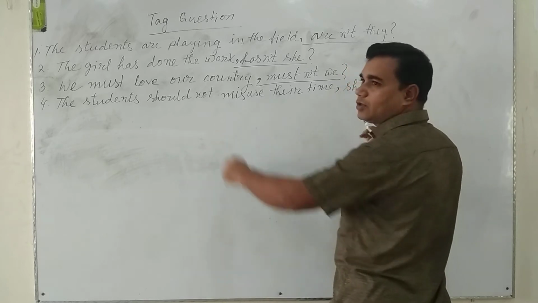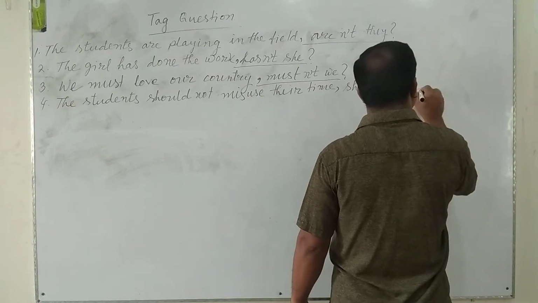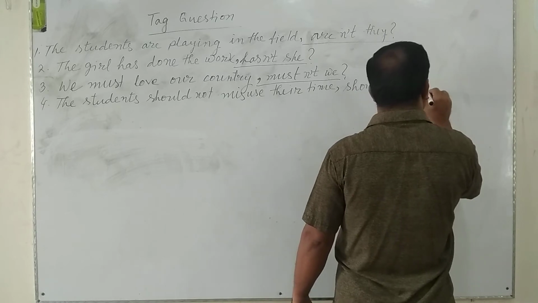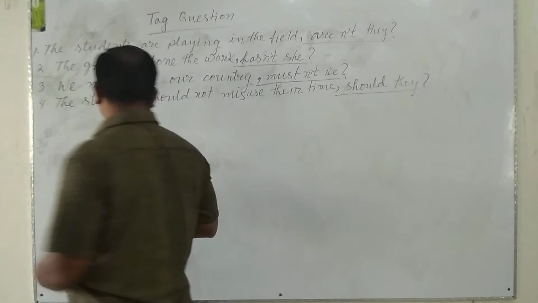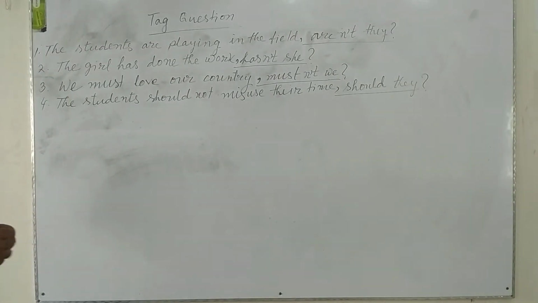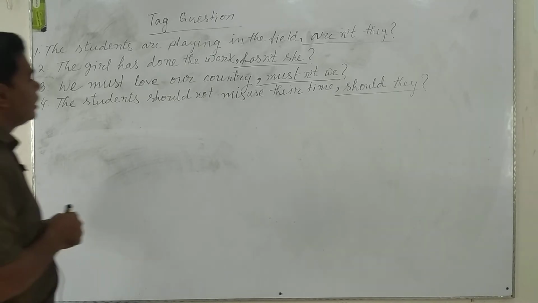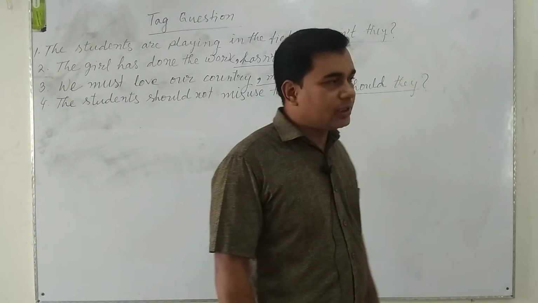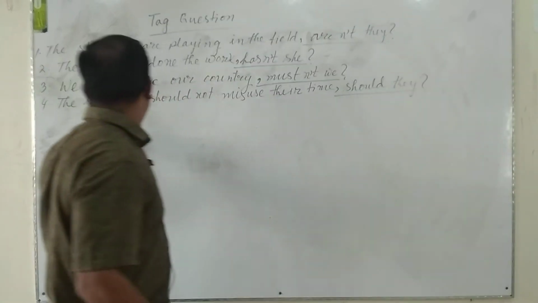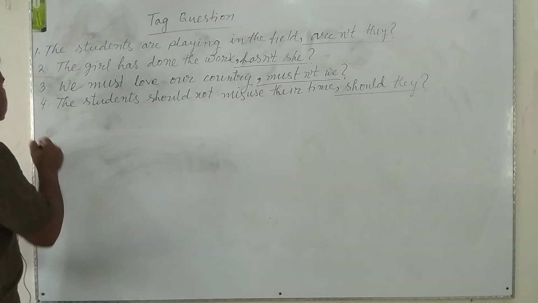So we will only use, after the operator, the pronoun of the subject. The students, noun. What is its pronoun? They. And then the interrogation mark. It is also a tag question. My dear student, I guess you have understood me clearly. Let's see another example.